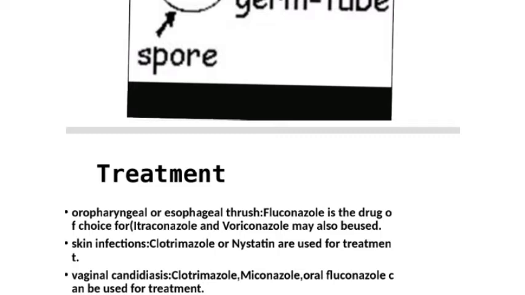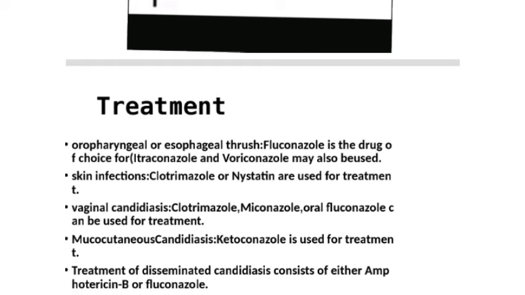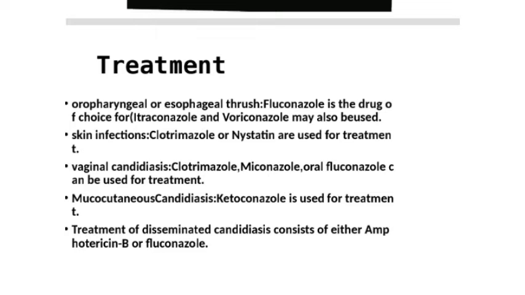Let's check on how we can treat this kind of disease. In oral or cutaneous candidiasis, we can use drugs such as fluconazole, itraconazole or voriconazole for oropharyngeal or esophageal, that's oral candidiasis.